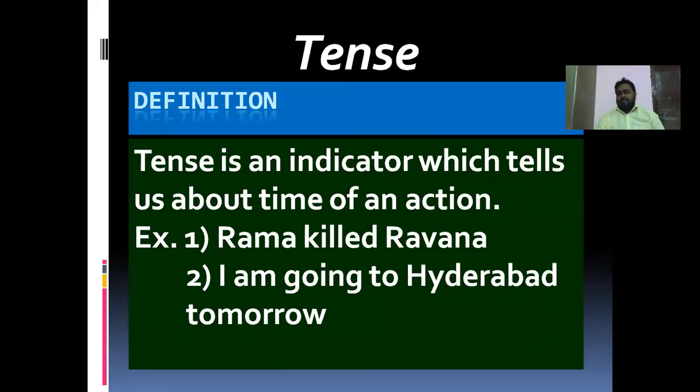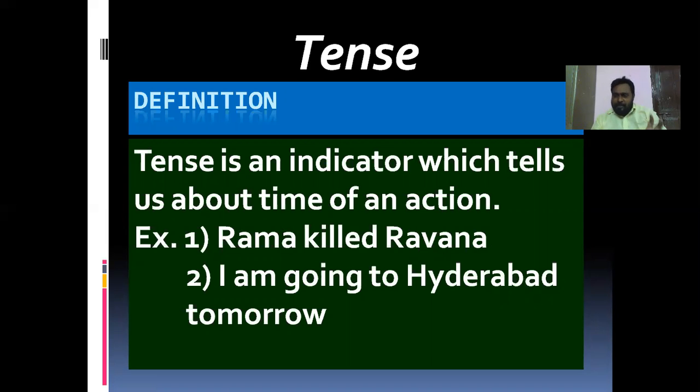So, what is tense? First, we have to see the definition of tense. Tense is an indicator which tells about the time of action. Generally, based on the verb, we decide the time of action. The verb will have three forms, that is present, past, and past participle.